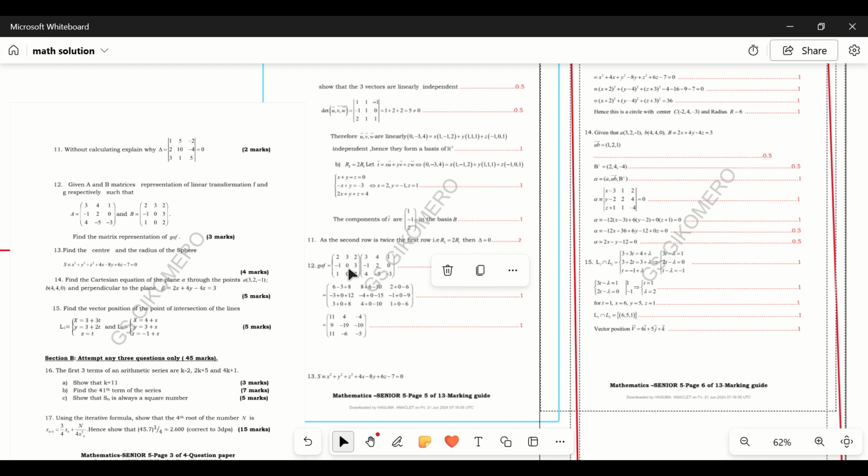So to multiply this, we take this times 3, then plus 3 times -1, then plus 2 times 4. Then it goes to the other one here.